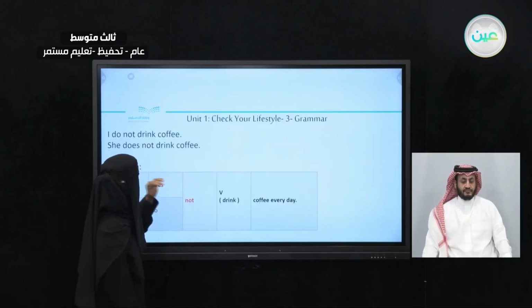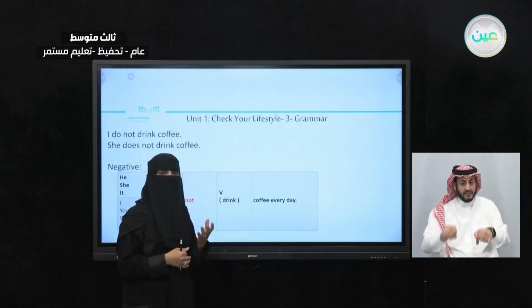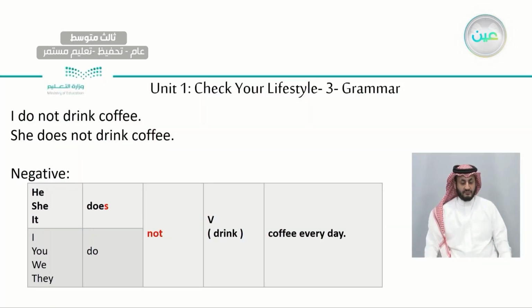Okay? What about if we want to use the negative in the simple present? We have to add something before the verb to be able to add not, the negative. Like here, you can say I, which is the subject, she is the subject.